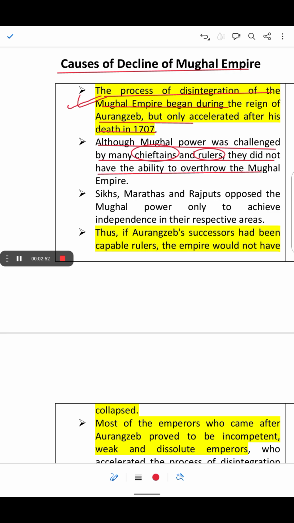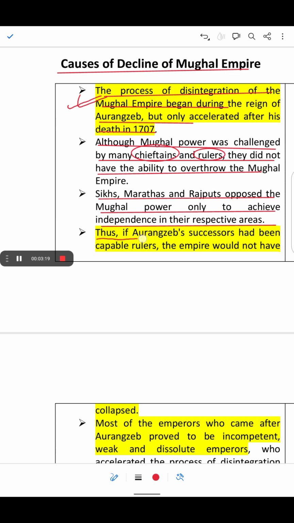Sikhs, Marathas and Rajputs opposed the Mughal power only to achieve independence in their respective areas. So the main motive of the Sikhs, Marathas and Rajputs in opposing Mughal rule was to gain independence in their region and declare their state as an independent state. That is all.